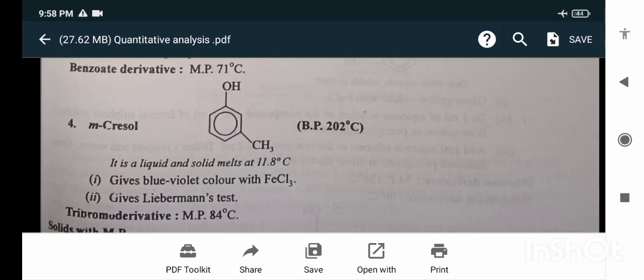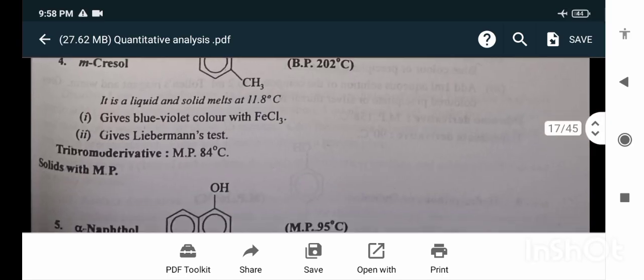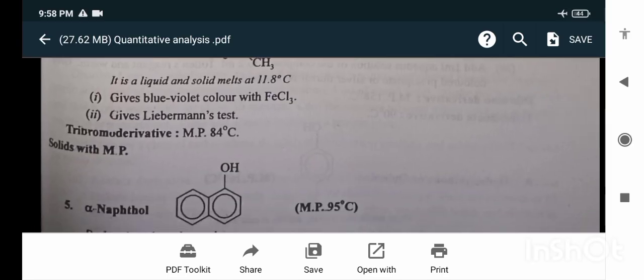Meta-cresol. It is a liquid and solid melts at 1.8 degrees Celsius. Gives blue violet color with FeCl3. Gives Liebermann's test. Tribromo derivative melting point 84 degrees Celsius.